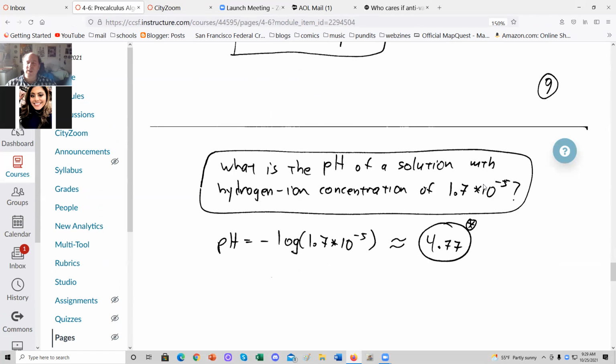What is the pH of a solution with hydrogen ion or hydronium ion concentration of 1.7 times 10 to the negative fifth? Well, okay, you take negative the common log and get 4.77.